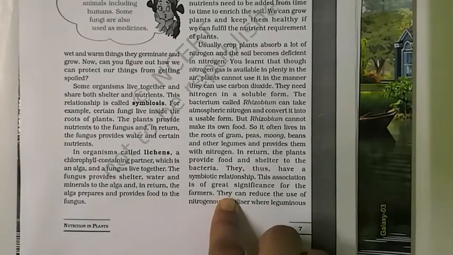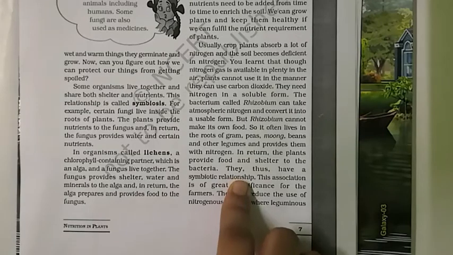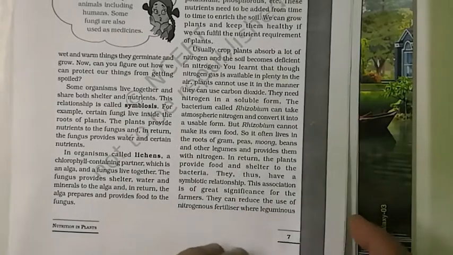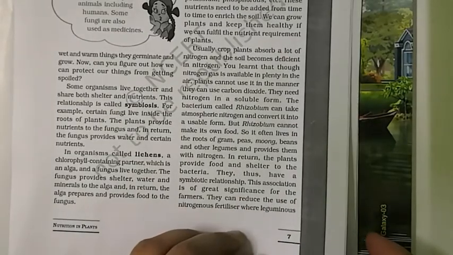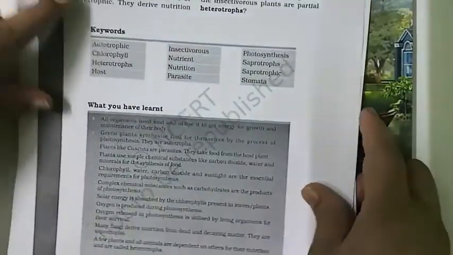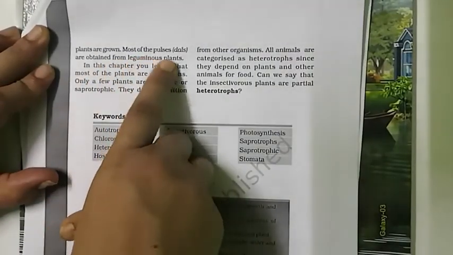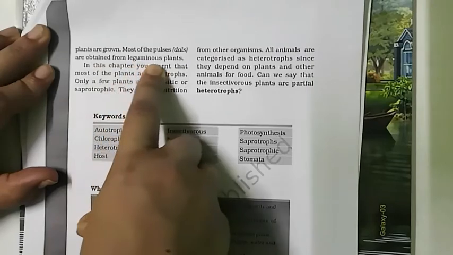They don't need to add too much nitrogen for this type of leguminous plant, because with this symbiotic relationship they complete each other's requirements, so that is good for our farmers. Most of the pulses are obtained from leguminous plants.